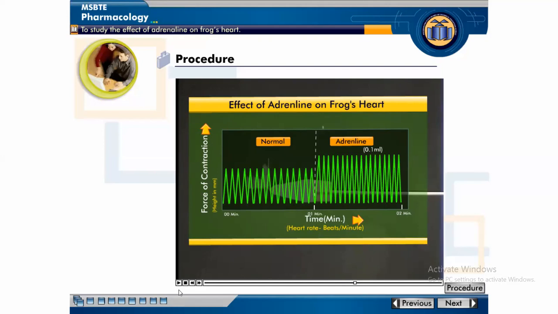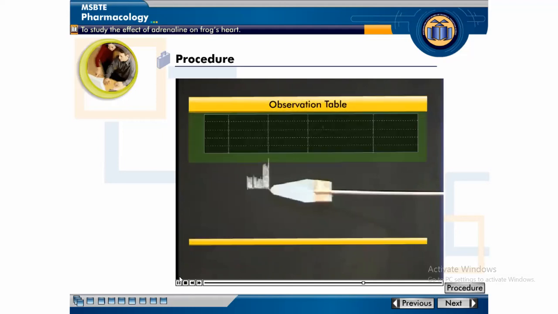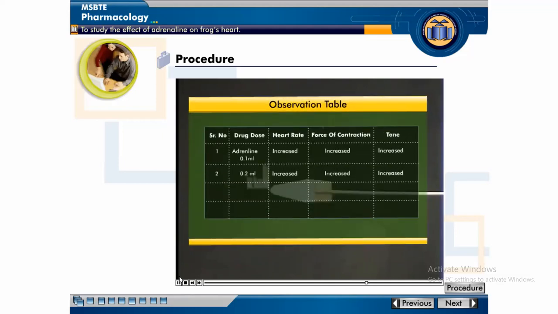Increase. So after the administration or injection of adrenaline, the heart rate increases and also the force of contraction increases. Also observe the rhythmicity and tone of contraction. Repeat the same procedure by injecting 0.